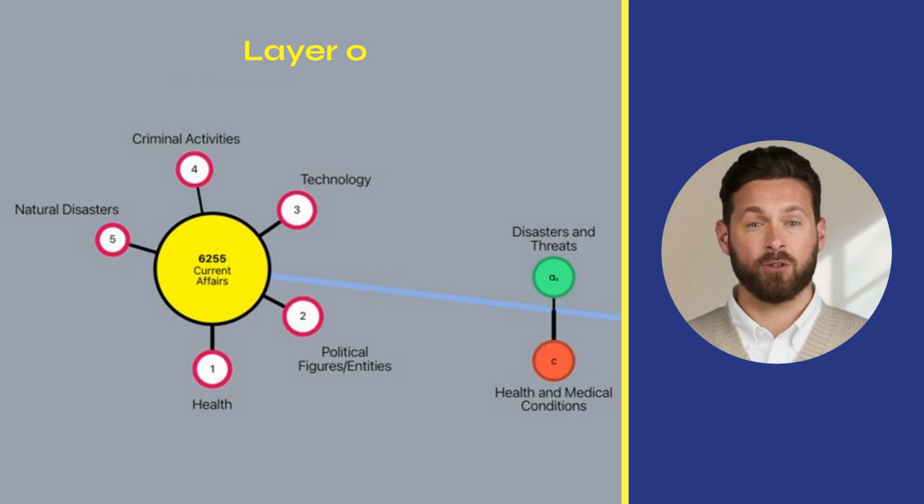From an initial precursor neuron associated with the thought category current affairs, the categorical subdimension A1, disasters and threats, is cut out. It contains the tokens Qaeda, nightmare, malware, ransomware. We observe how these tokens have been selectively extracted from at least 4 of the 5 categorical clusters through which the initial category can be described: health, political figures, entities, technology, and criminal activities.